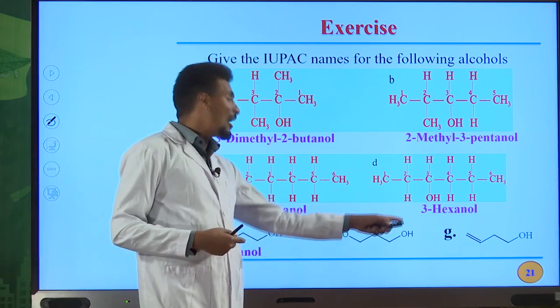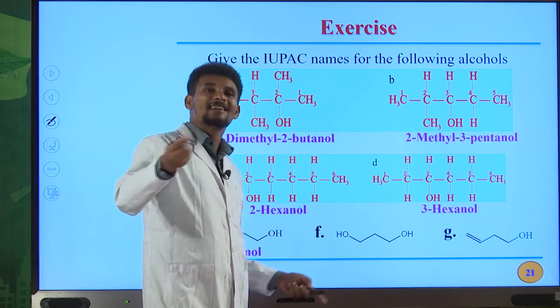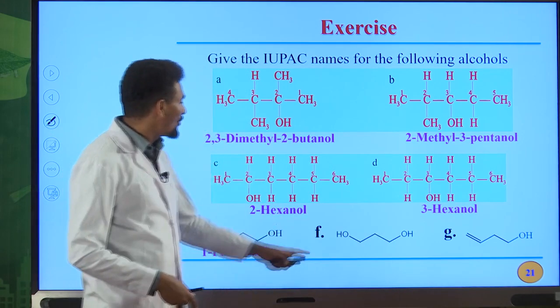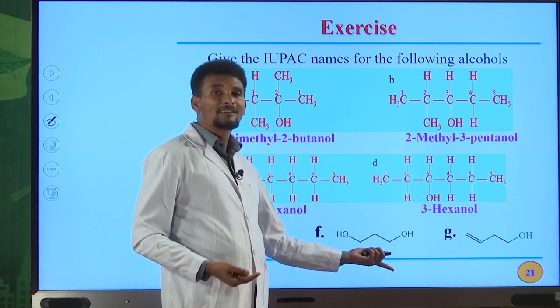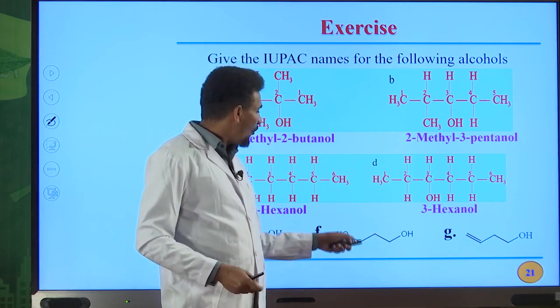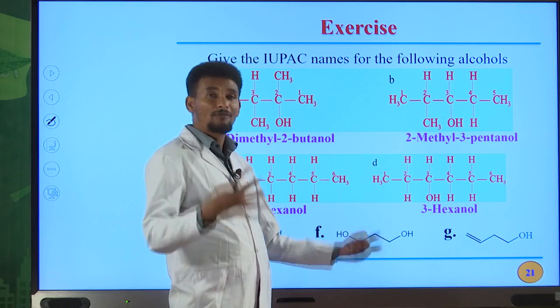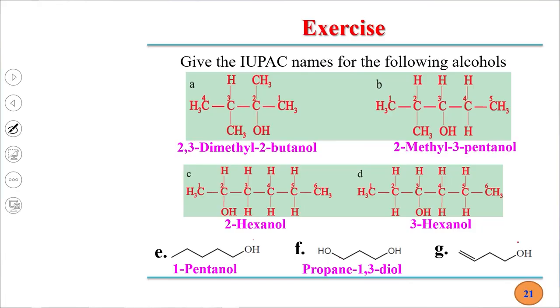What about this one? We have 2 OH groups at the ends. You must use the suffix diol to write the IUPAC name for this compound. Totally we have 3 carbon atoms. So propane, then on first position and on third position we have OH groups. Therefore, propane-1,3-diol is the IUPAC name for this compound.